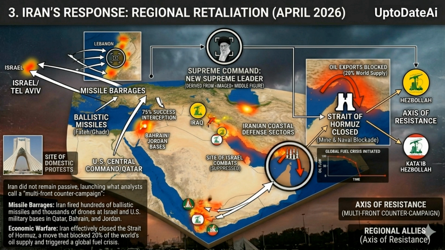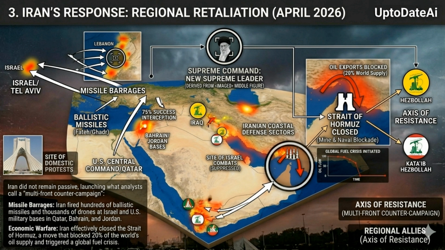3. Economic warfare, magnified inset. A magnified inset of the Persian Gulf explicitly frames the Strait of Hormuz. A bold choke point icon isolates the area, labeled Strait of Hormuz closed, mine and naval blockade. The linked data chart, derived from previous analyses, graphs oil flow percent dropping to zero, visualizing the immediate trigger of the global fuel crisis.